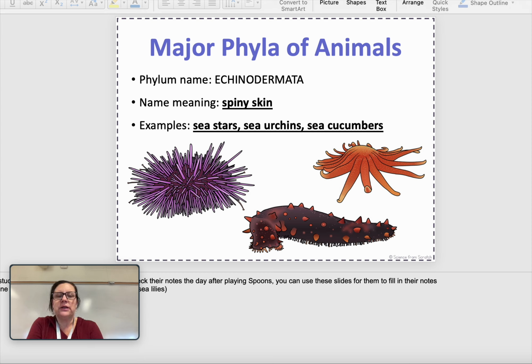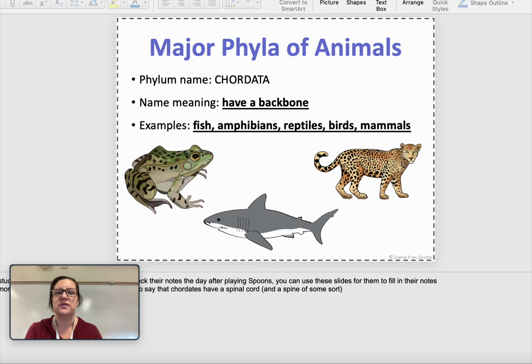That name literally means spiny skin. This includes starfish, which a better word for starfish is actually sea stars because they're not true fish. They are a different kind of creature. Sea urchins are in this group as well. Sea cucumbers are in this group along with sea stars and sea urchins.